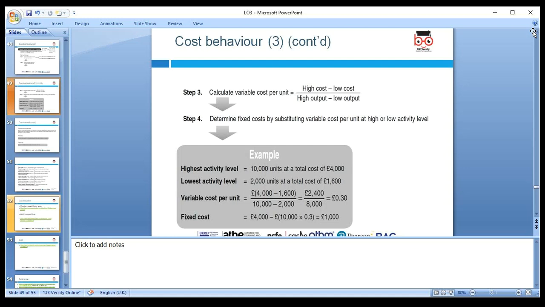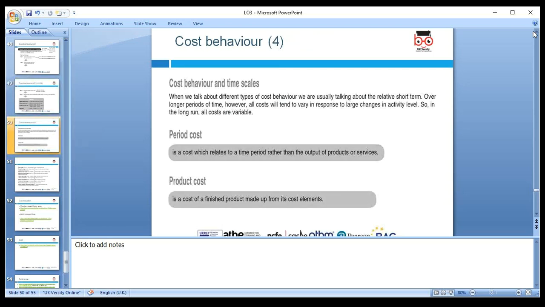So how many units have we produced? 10,000 times 0.3 will be 3,000. So 4,000 minus 3,000: 3,000 is variable, 1,000 is fixed, and the total cost is 4,000. That's the way we can find the fixed and variable cost.